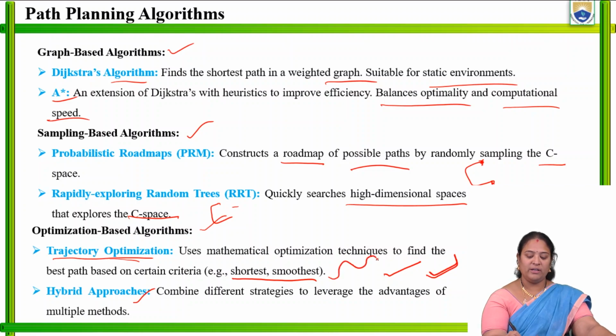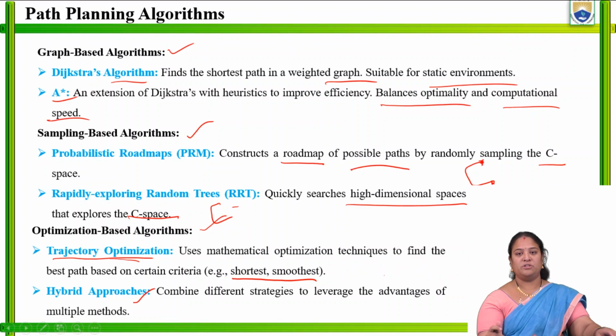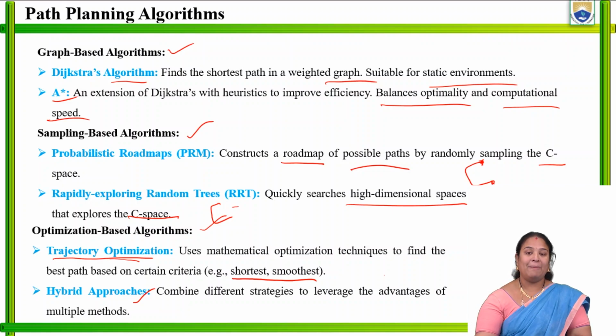Rather than moving in an irregular form from one position to the other, whatever is the shortest and whatever is the smoothest possible path, that will be found in the trajectory optimization technique with the help of mathematical optimization.